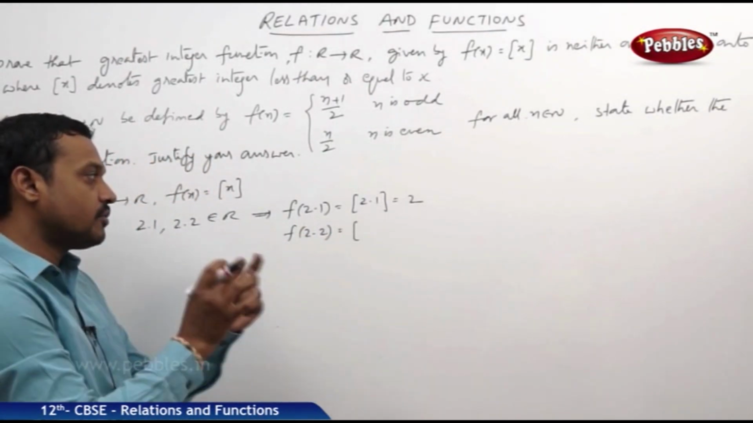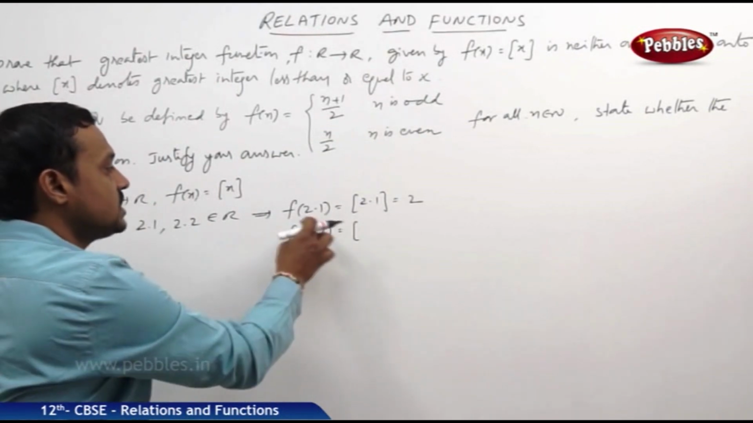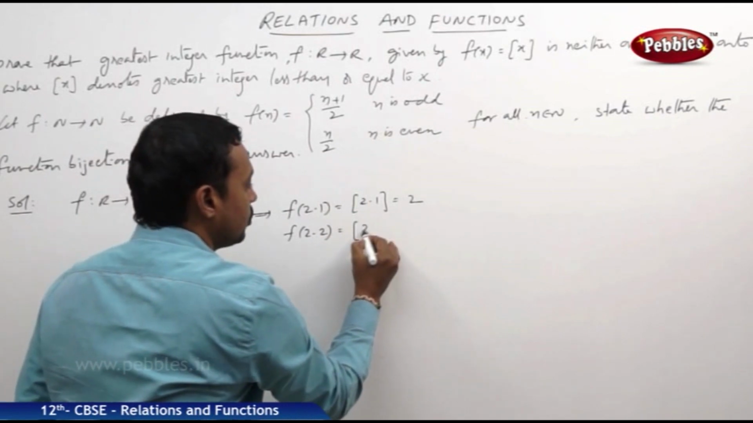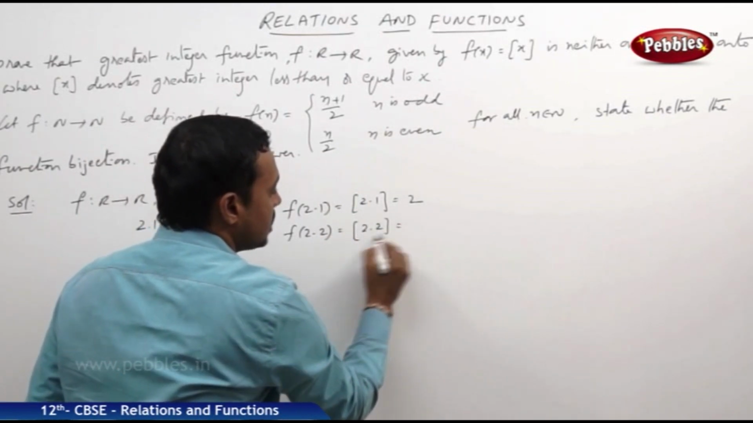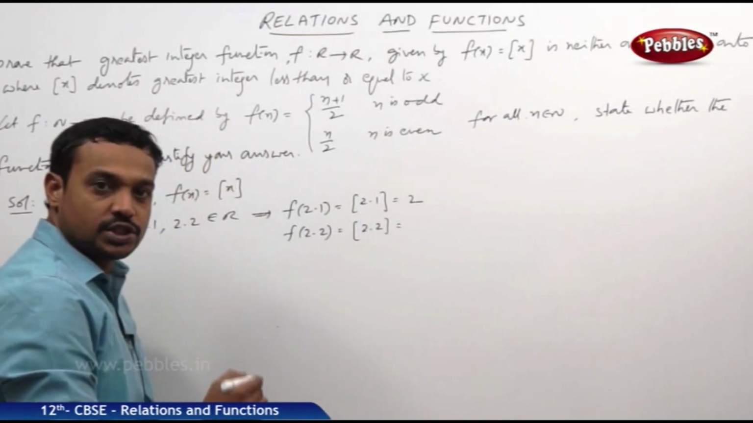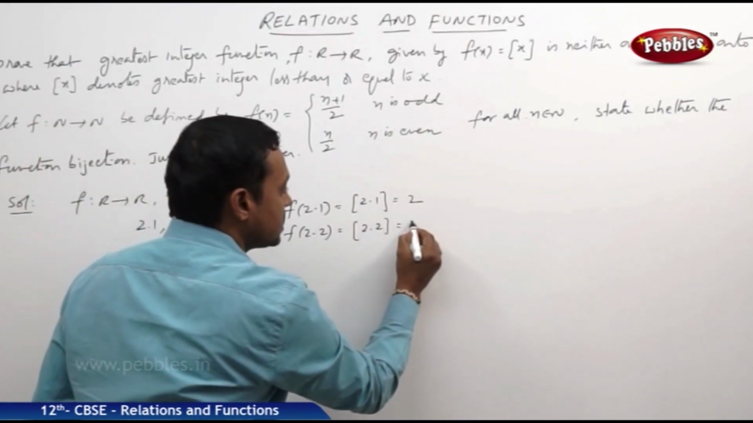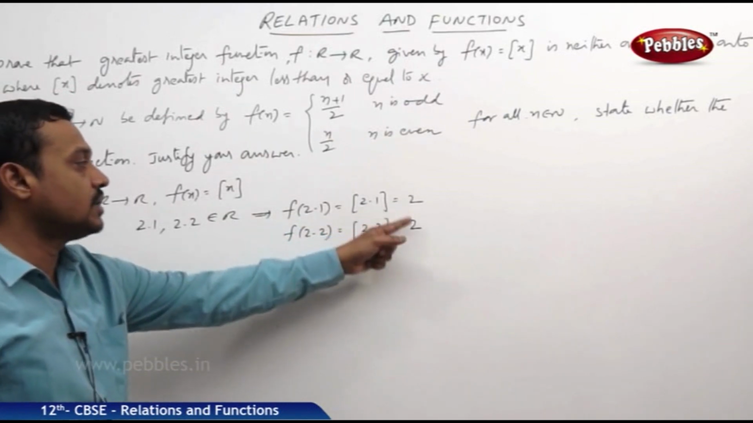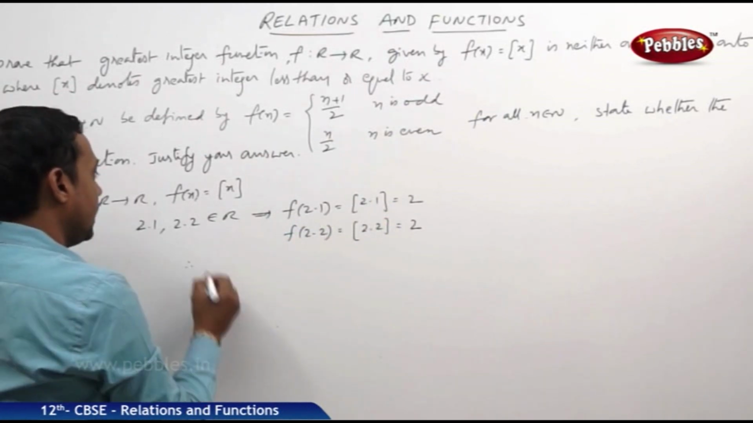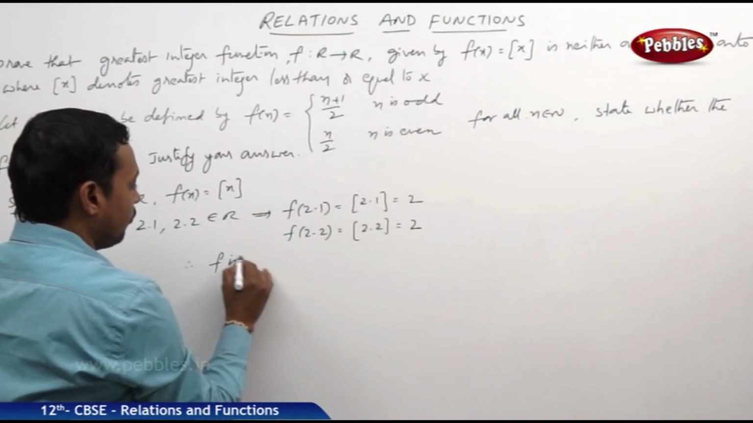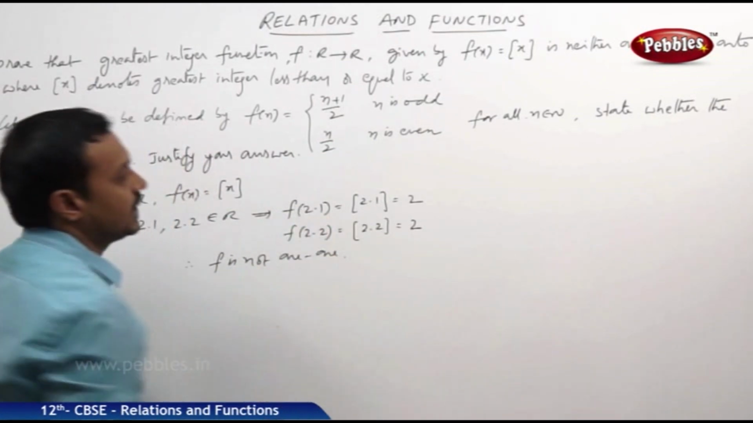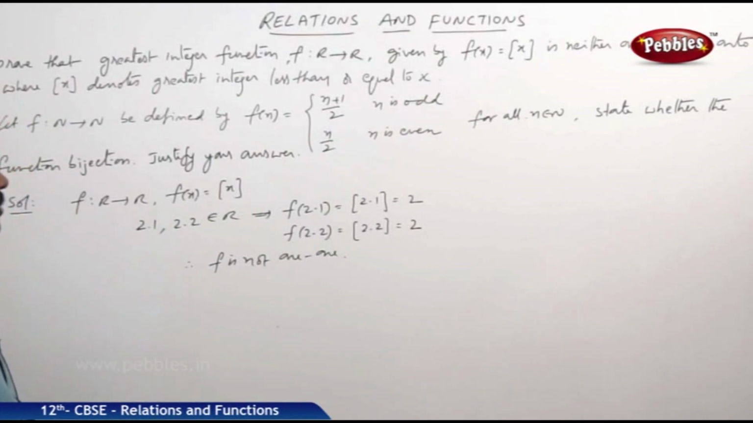Whenever the number lies between two consecutive integers, then the lesser one is called its step value. So f of 2.2 is equal to step of 2.2. It also lies between the two consecutive integers 2 and 3, so the step will be 2. So two different elements are mapping to the same image. Therefore, clearly the given function f is not one-one.